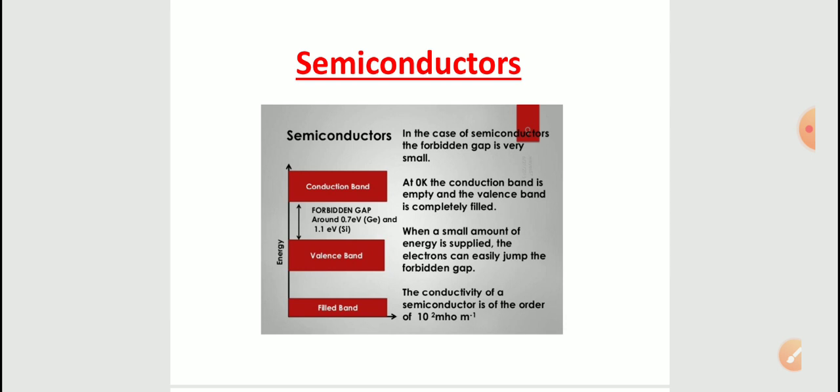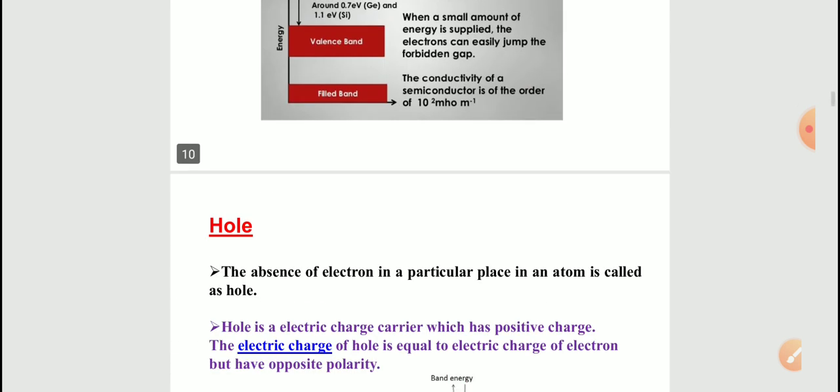So therefore, a semiconductor behaves as an insulator at low temperature, but when the temperature goes on increasing, the number of valence band electrons moving into the conduction band also increases. So this clearly shows that the electrical conductivity of a semiconductor increases with increase in temperature. That's why semiconductors have a negative temperature coefficient of resistance, meaning if you increase the temperature, resistance decreases. This is one of the important properties of a semiconductor.